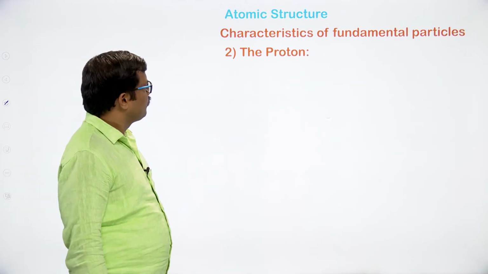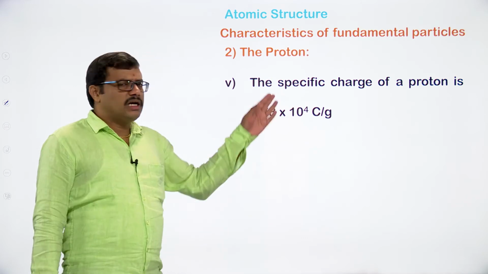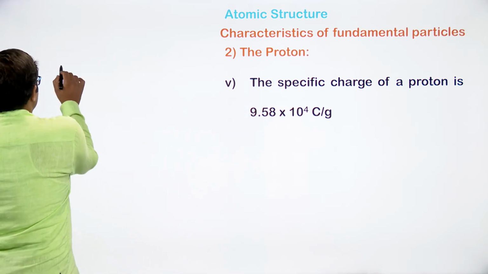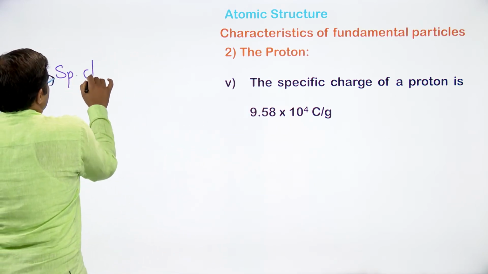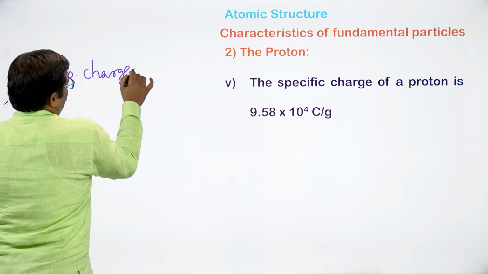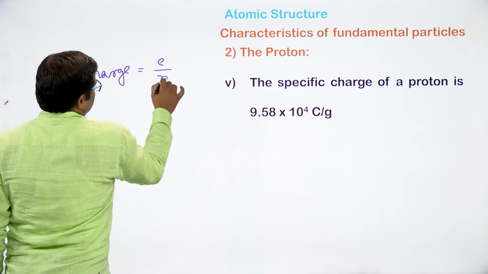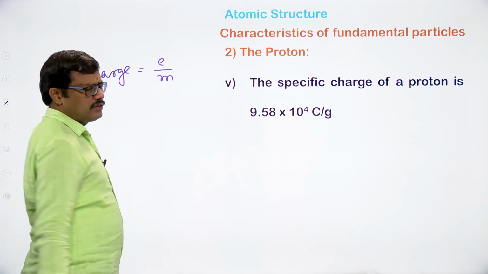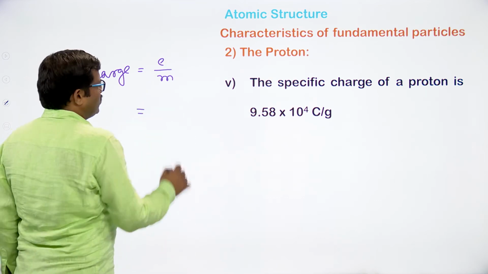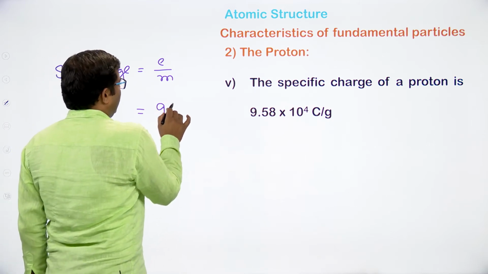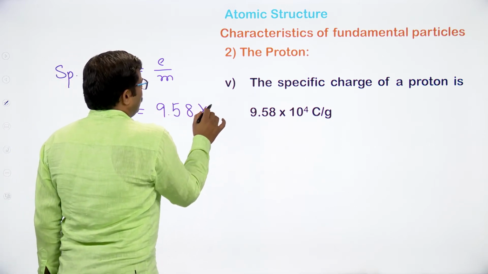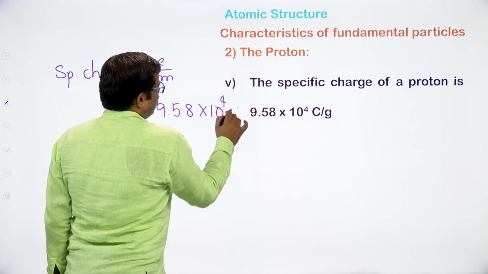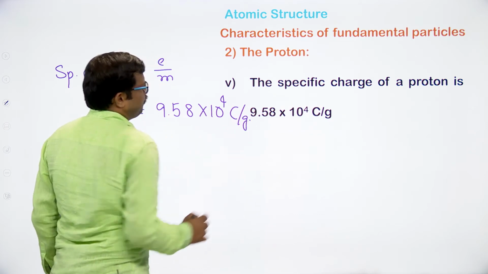Right. The specific charge of the proton. Specific charge, as I told you, is the ratio of charge to mass. So the charge to mass ratio is found to be 9.58 into 10 to the power of 4 coulomb per gram.